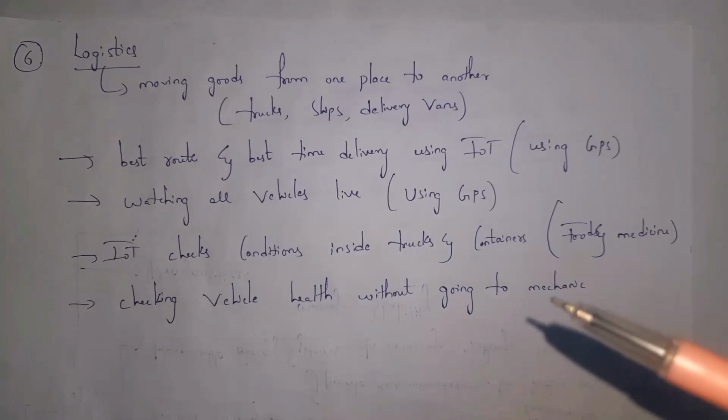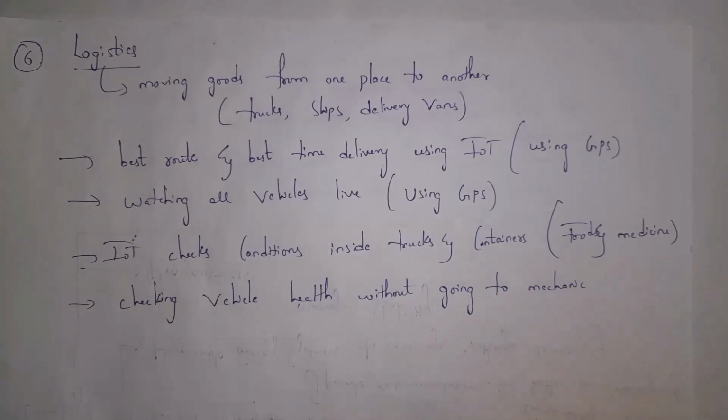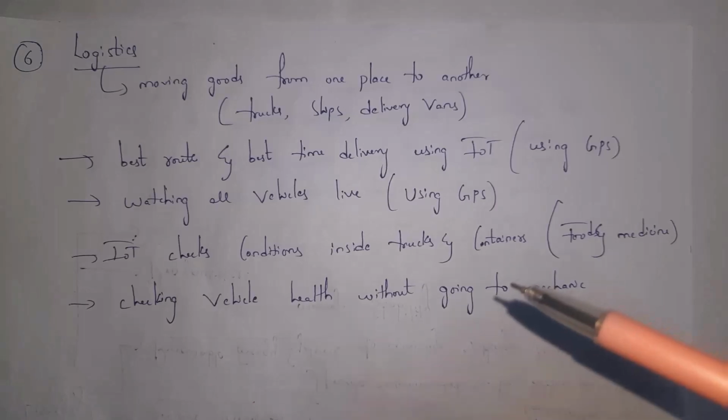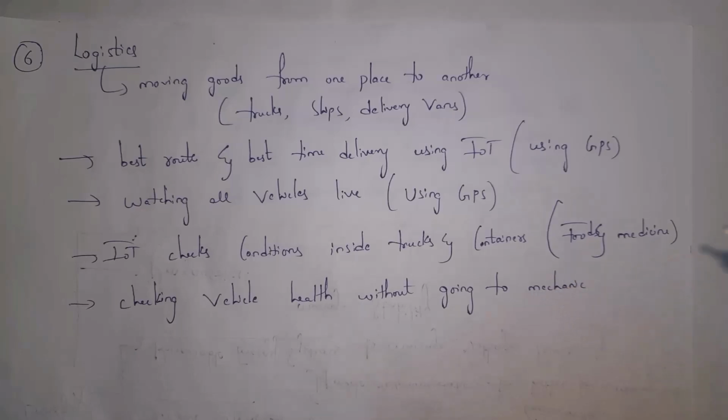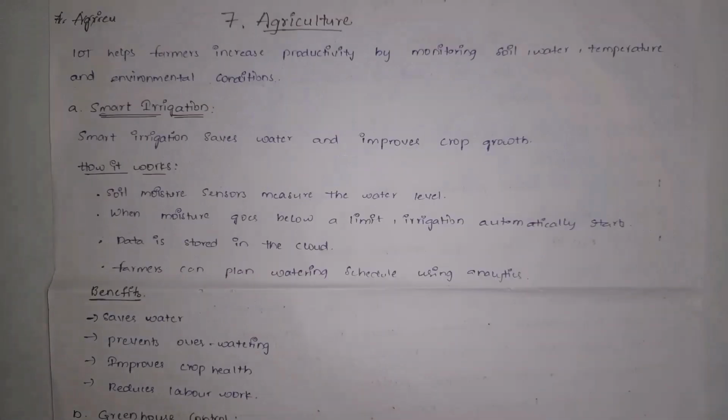And owners can also watch all vehicles live by using GPS, and by using IoT, owners can also check the condition of items inside trucks or containers. If trucks and containers contain food or medicines, they can identify the food and medicine condition by using IoT. And IoT can also check vehicle condition without going to a mechanic. And the seventh one is agriculture.